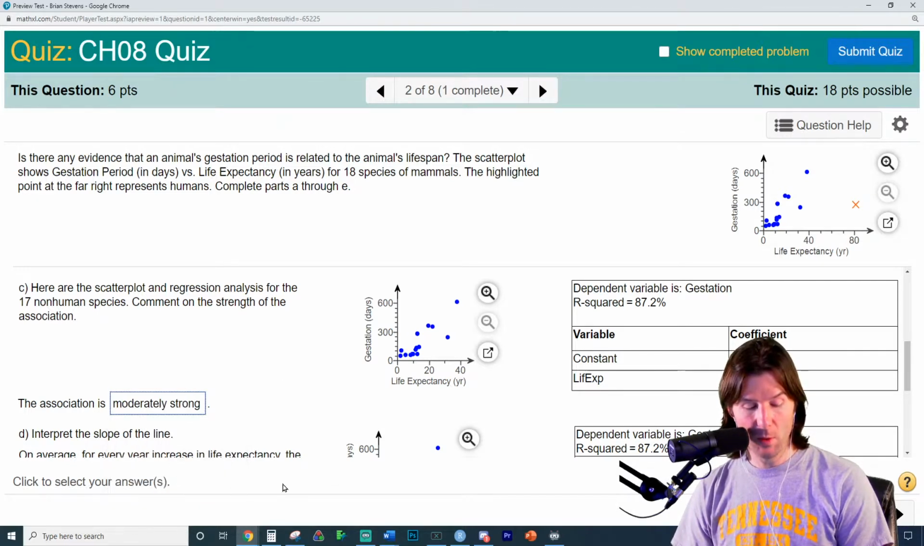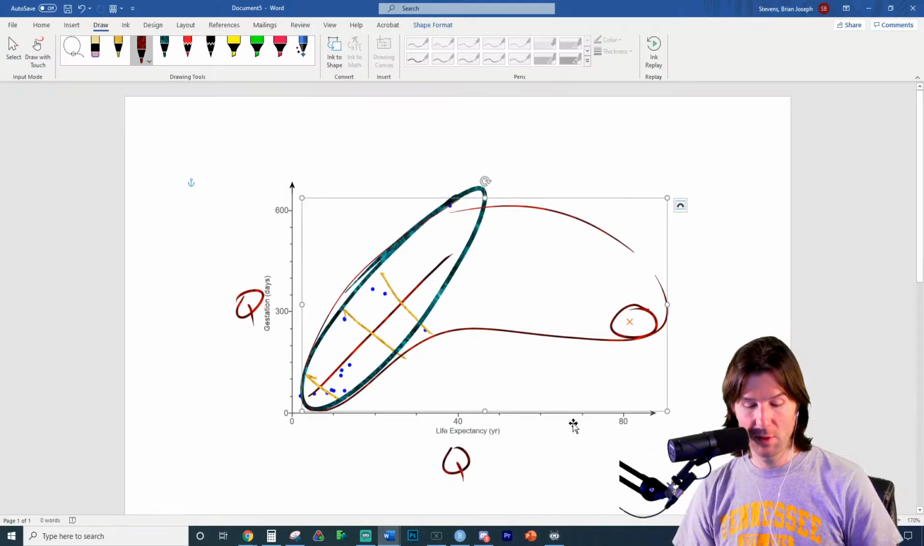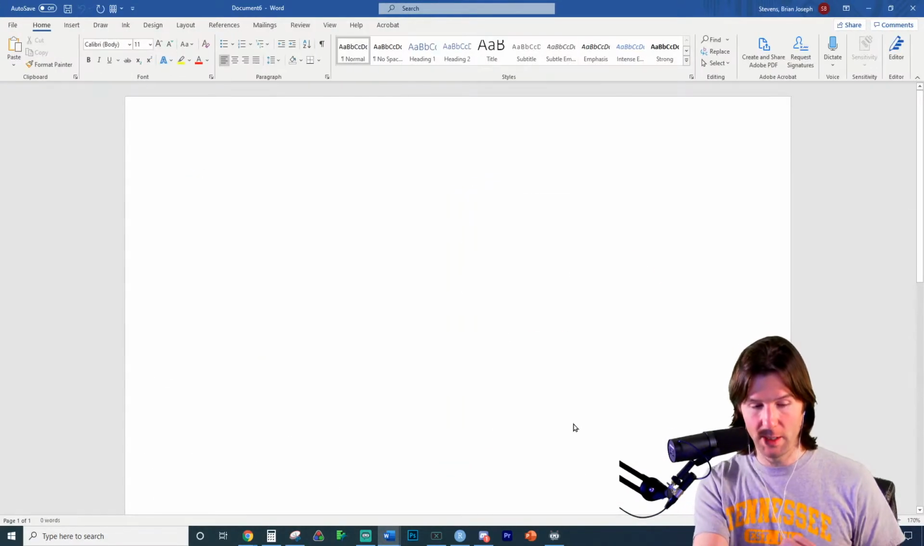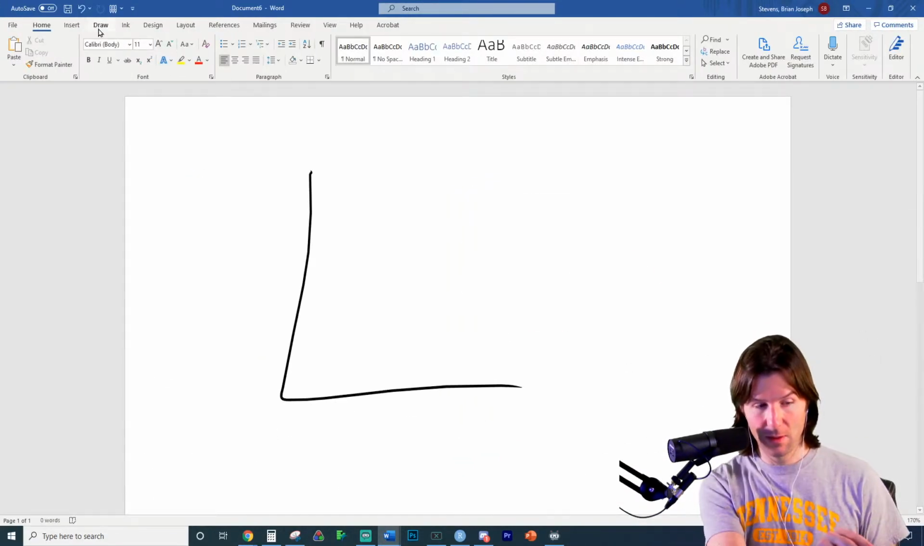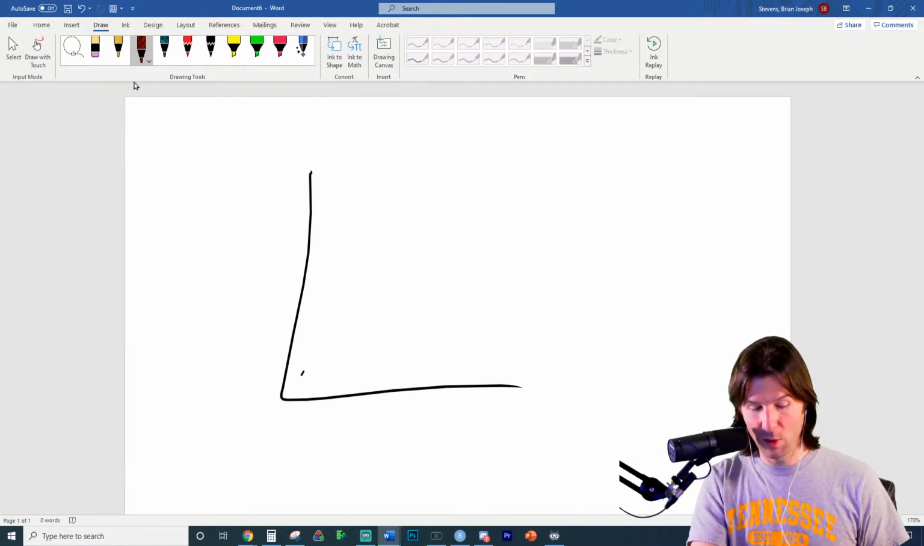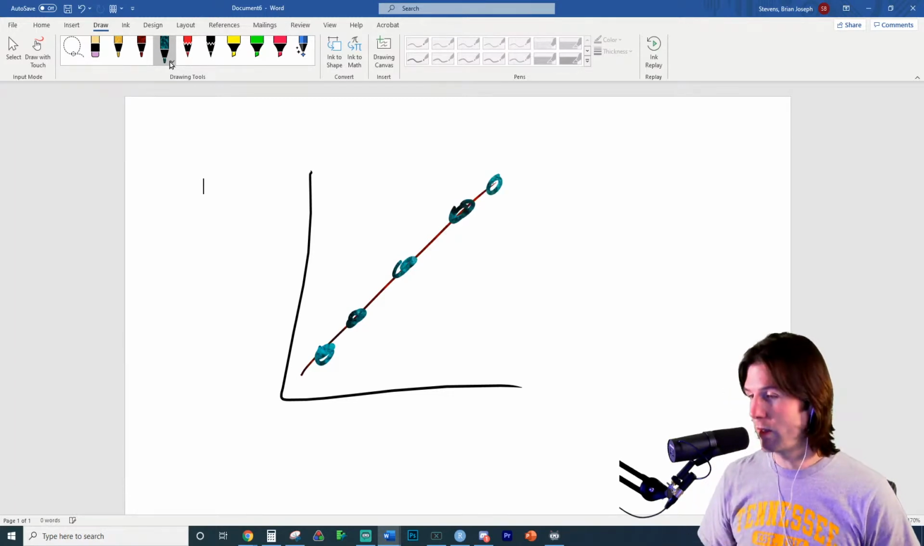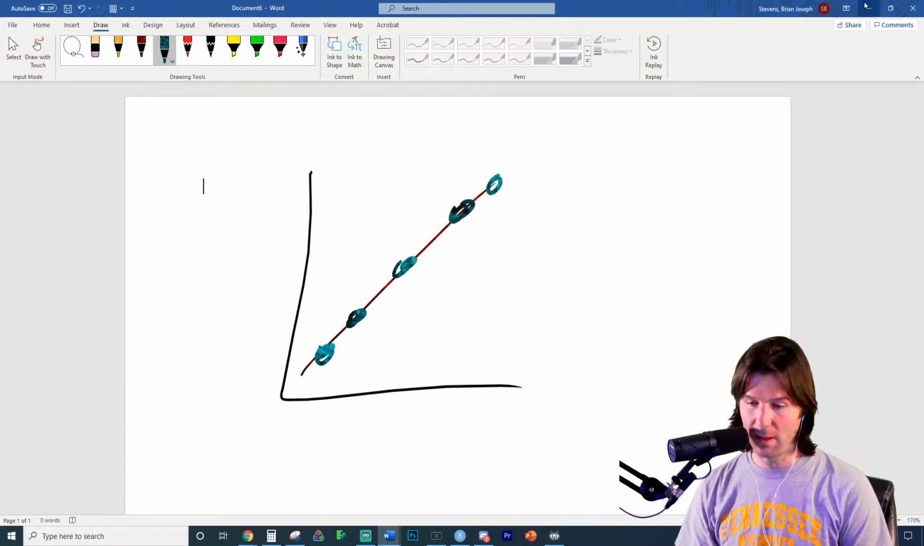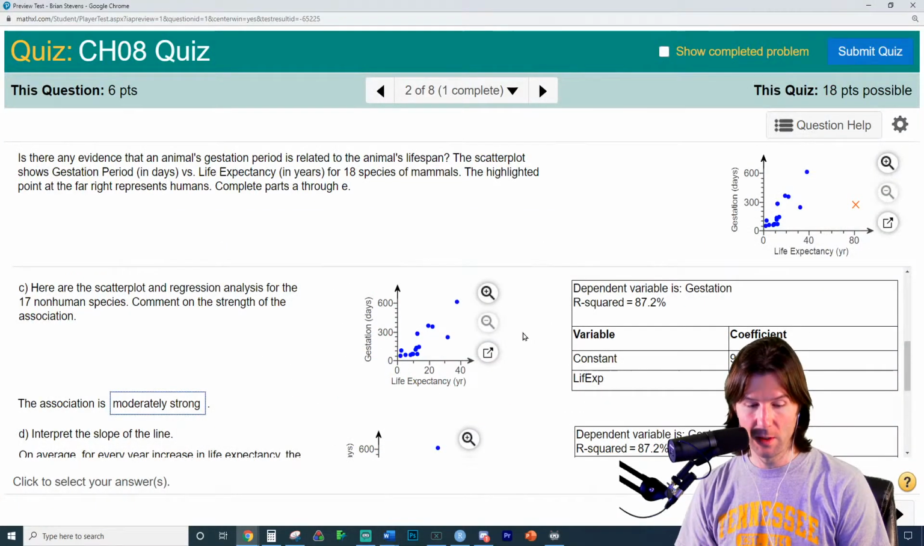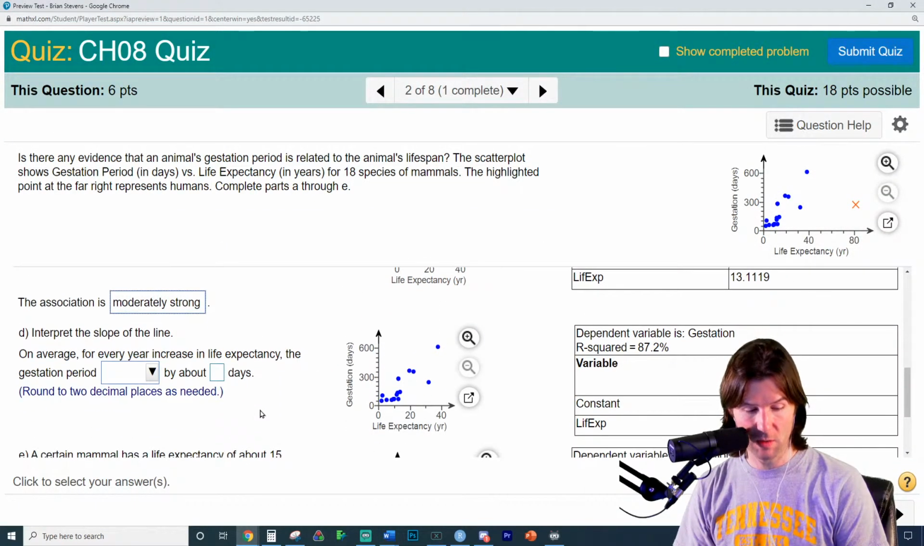And perfect, what is perfect? Perfect means that every point is directly on the line. To have a perfect, not tricking me, I know it doesn't work. For it to be perfect, it has to look like this. This is perfect right here. Perfect means every point is directly on that line. So it's not perfect at all. We know it's not perfect, so moderately strong sounds good.